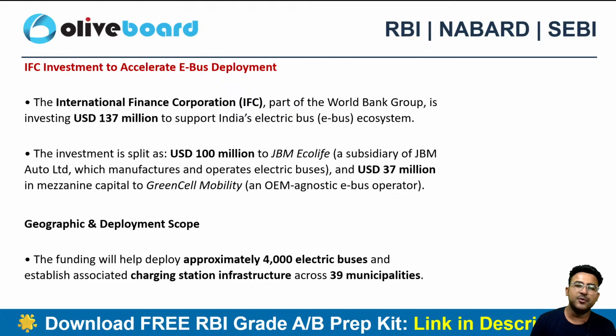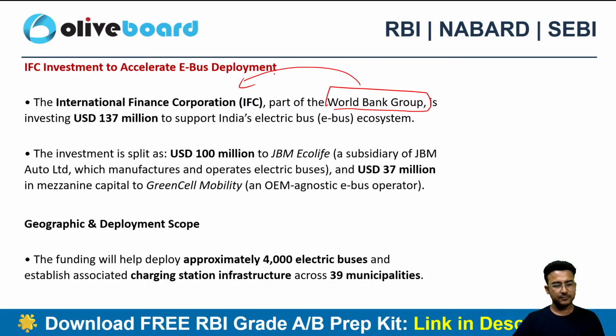IFC, investment to accelerate e-bus deployment. So IFC, which is International Finance Corporation, is a part of World Bank Group, right? Now they are investing close to 137 million USD. Why? To support India's electric bus, e-bus ecosystem.